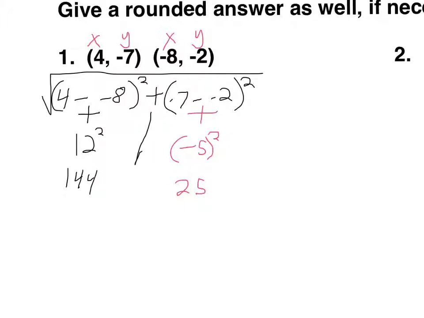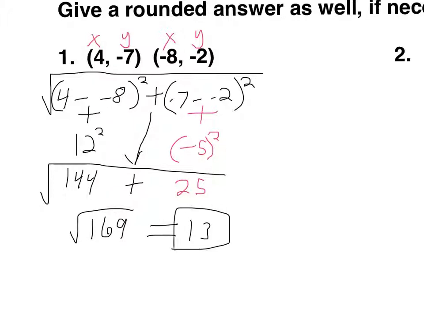We still have this plus sign in between there, and this is all still under the radical. Sometimes I don't write the radical through every step of work here, but you need to know that all of these numbers are still under the radical. Alright, if you add those together you get 169. And now you just need to simplify this radical. Either it comes out evenly, or it doesn't, and you'll have to round as well as simplify. This one actually comes out evenly. If you type in square root 169 to your calculator, it just equals 13. So the distance between 4, negative 7, and negative 8, negative 2 is 13 exactly.